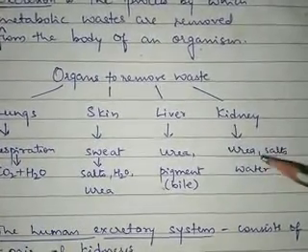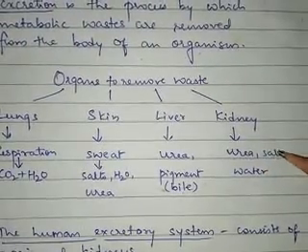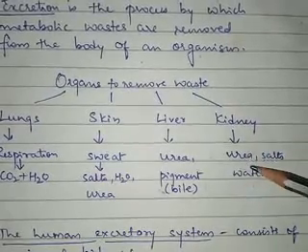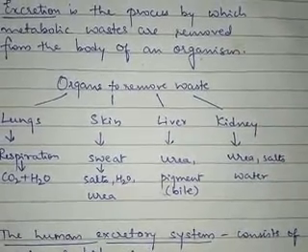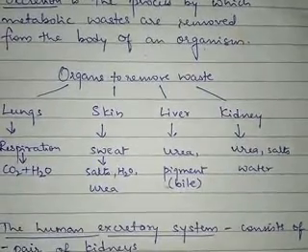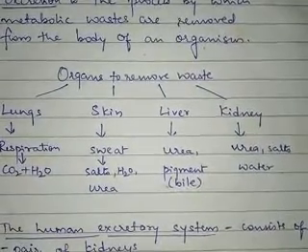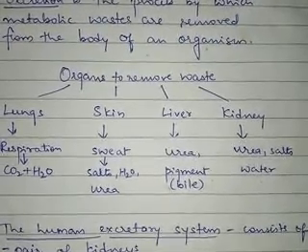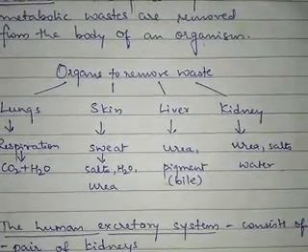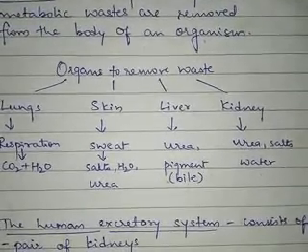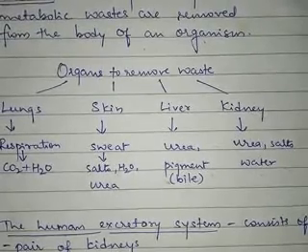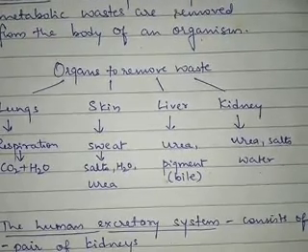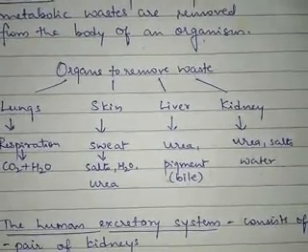So the kidney will be removing urea along with some salts, inorganic salts and water. So whatever extra water is there in the body, that will be removed with the help of the kidney. Apart from this, the kidney also helps in maintaining the salt water balance in the body. Correct amount of salt and correct amount of water should be present in the body. So that balance is maintained with the help of the kidneys, and this process is called as osmoregulation. The maintaining of the salt and water balance in the body is called as osmoregulation.